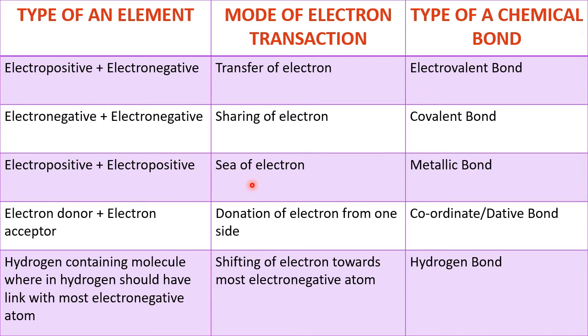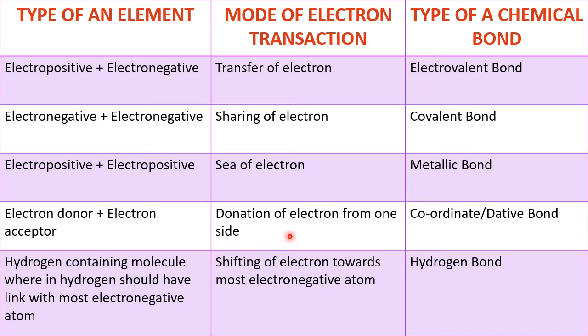When we see the sea of electrons, that bond is called a metallic bond. We will learn this in higher classes, but I have given an example after this discussion. Remember, a metallic bond is formed when electropositive comes in contact with electropositive. Electron donor coming in contact with electron acceptor is different: one accepts, one gives. It is not like this here.